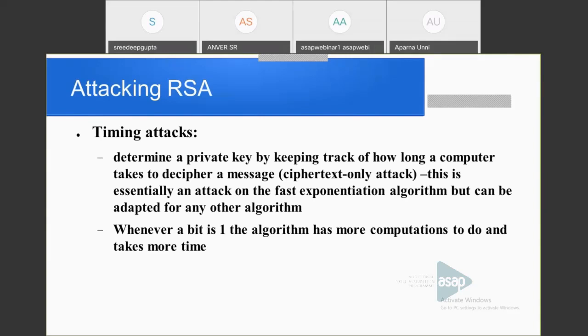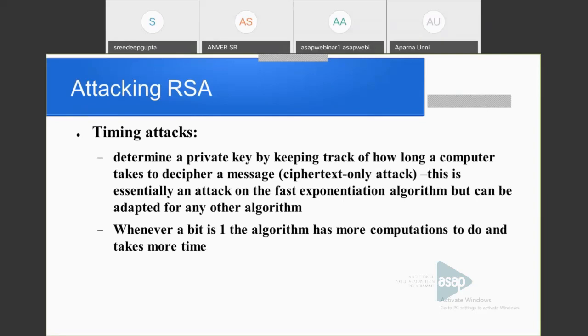If the bits are zeros, it takes less computation, and if the bits are 1, it takes more computation. So by analyzing the time taken to compute for each bit, the cryptanalyst can determine the possible keys. That is the timing attack.